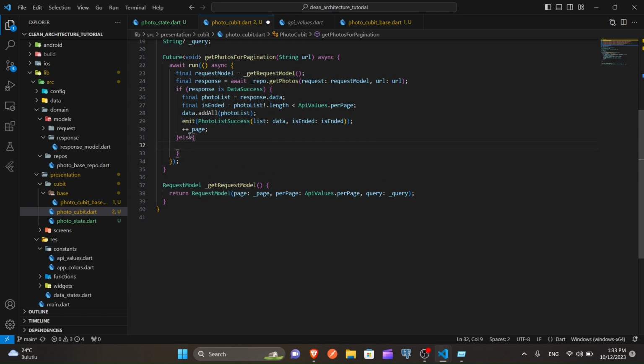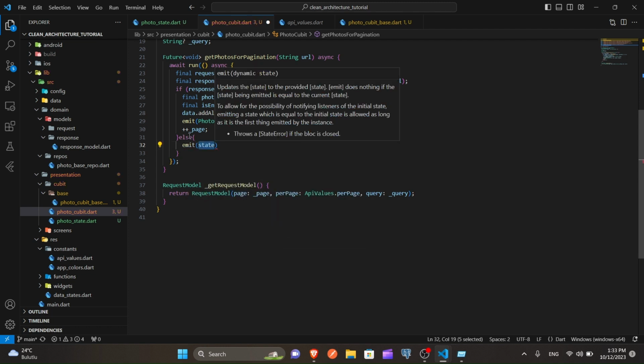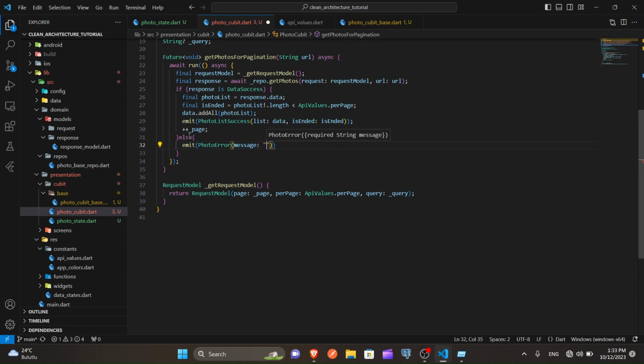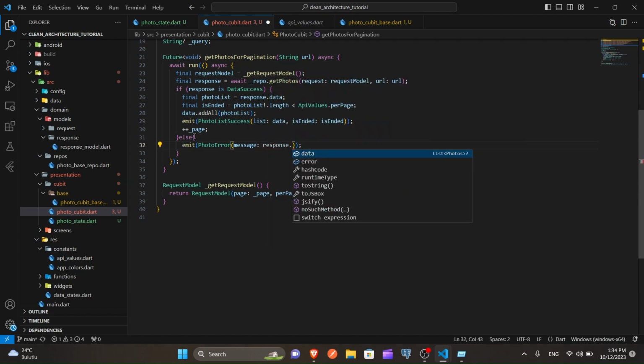What if our data does not come, it is not success? Of course, it will be error. To handle error, we also have our own custom state for it. It is photo error. Here, for now, we return message of response error dot message.